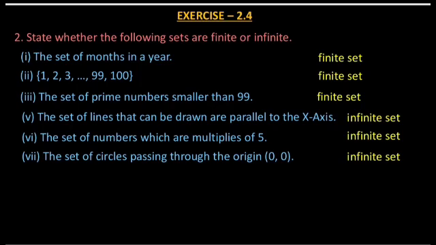Next one is the set of numbers which are multiples of 5. Multiples of 5, how many can we write? There are also so many. 5 ones are 5, 5 twos are 10, 5 threes are 15, 5 fours are 20, and so on. So it is also an infinite set. Multiples of 5 are so many. The number of elements present in the set is infinite. So it is an infinite set.